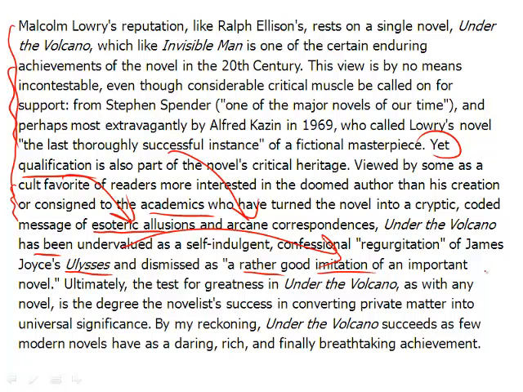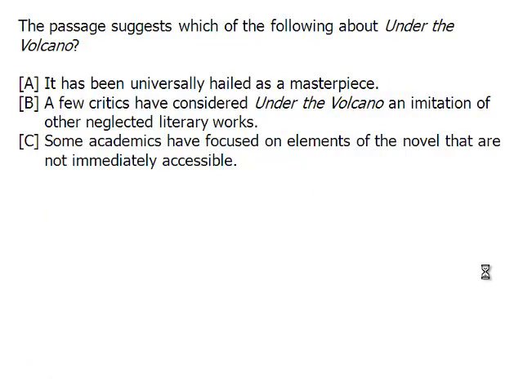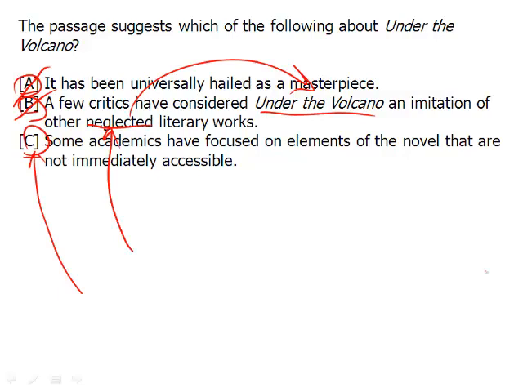Again, the word esoteric means very difficult to understand. Most people don't know about it. Arcane has that similar meaning of difficult to understand, almost secret. And so it's exploring elements of the novel that are not immediately accessible to all. So, therefore, the answer is C. Again, when doing these multiple answer questions, it's a good idea to do one answer choice at a time, work your way through there, and always base your answer on information in the passage.